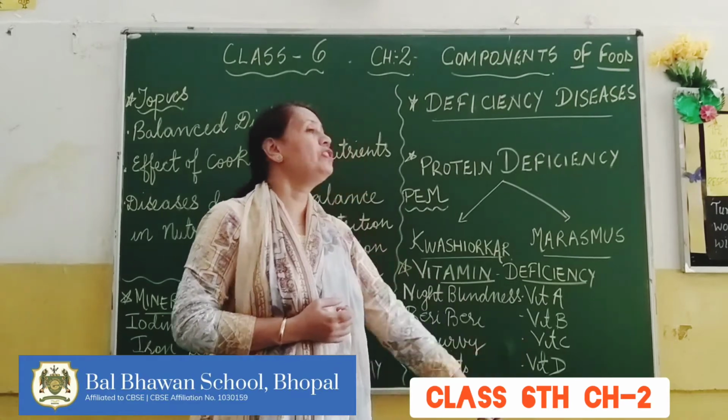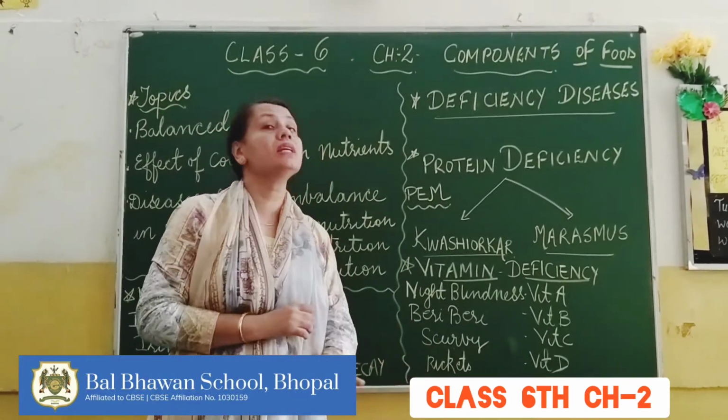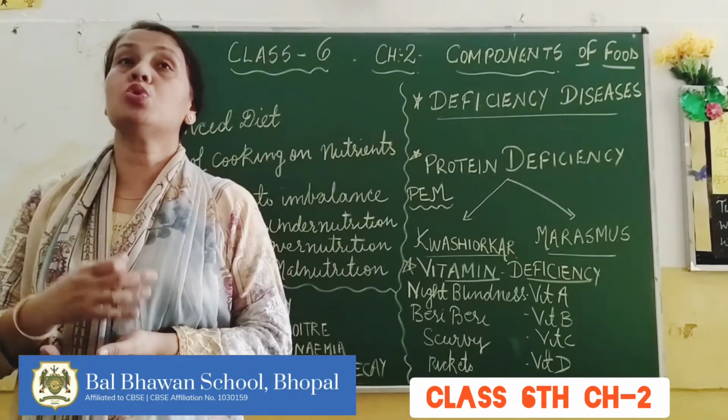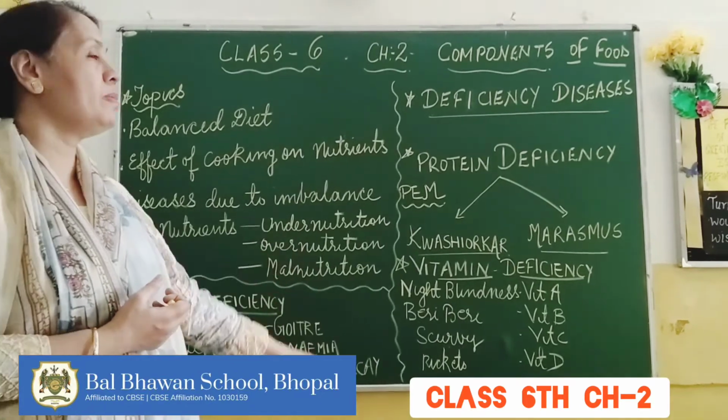Coming to the deficiency caused due to vitamin C, it is called scurvy. Scurvy basically affects the gums. So swelling of the gums and bleeding of the gums takes place when the diet is lacking in vitamin C.